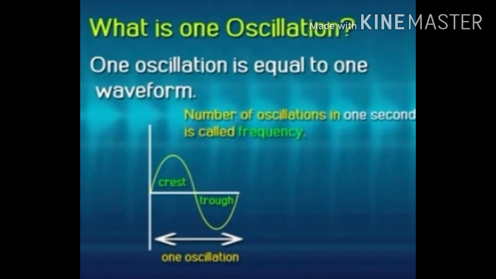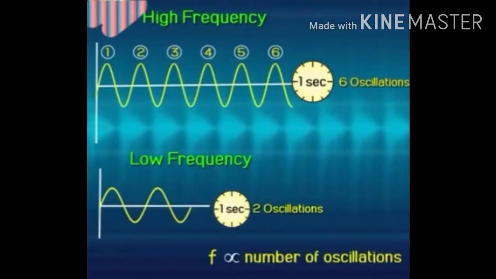Frequency has low frequency and high frequency, and by the frequency we can identify the pitch of the sound.